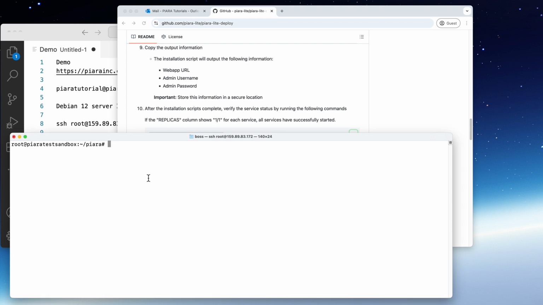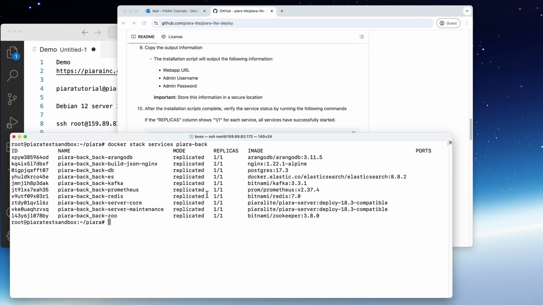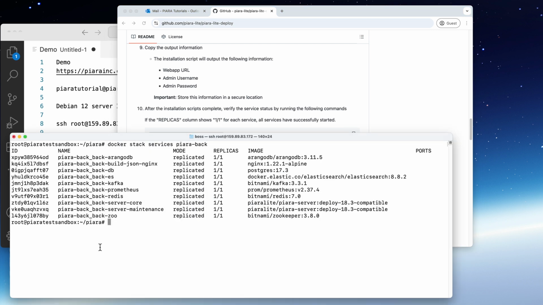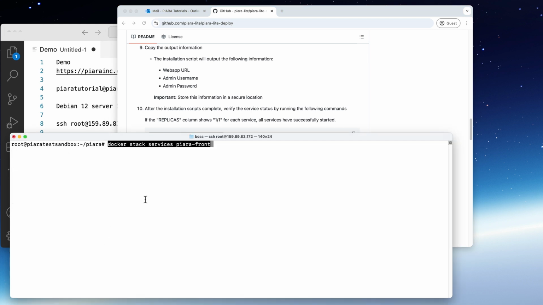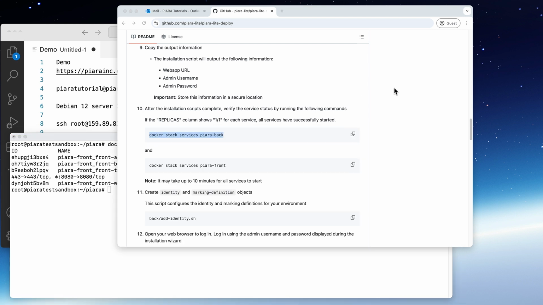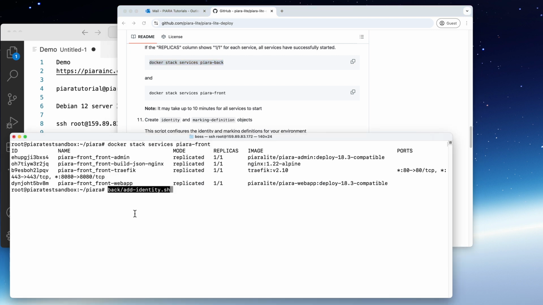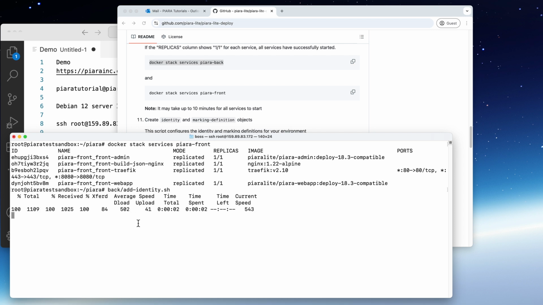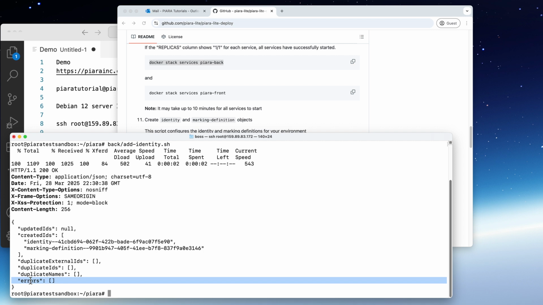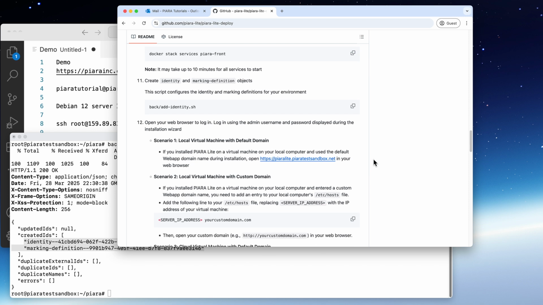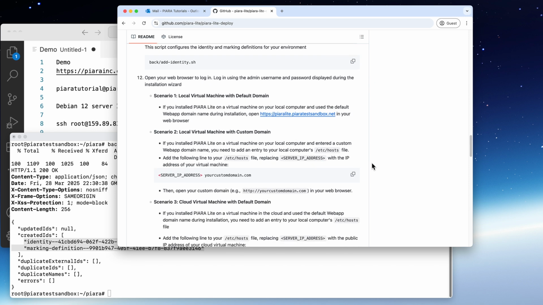Okay, let's see again. Beautiful. All ones. Let's double check the front end. Okay. Next step is to create identity marking definition objects. It will take a few seconds. Okay, no errors. You should get IDs. Beautiful. And now you can access PIARA.